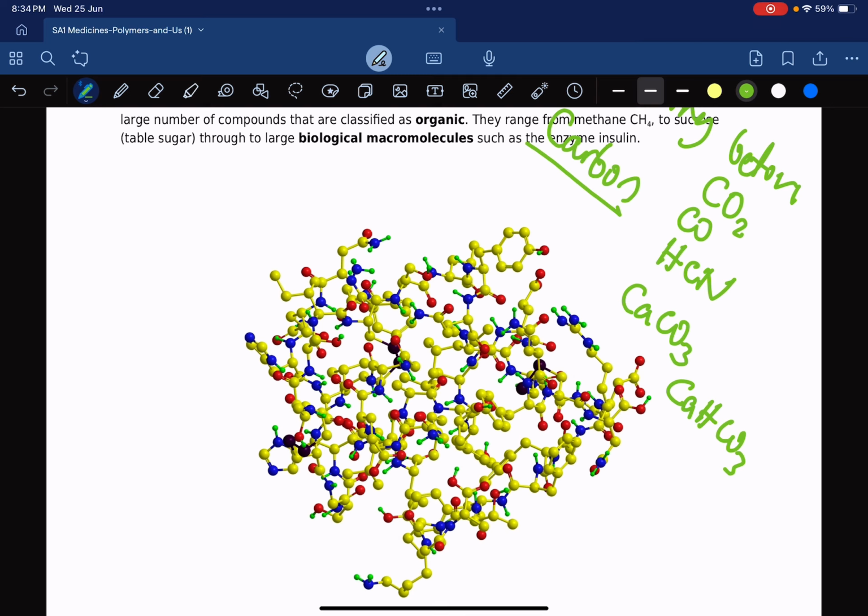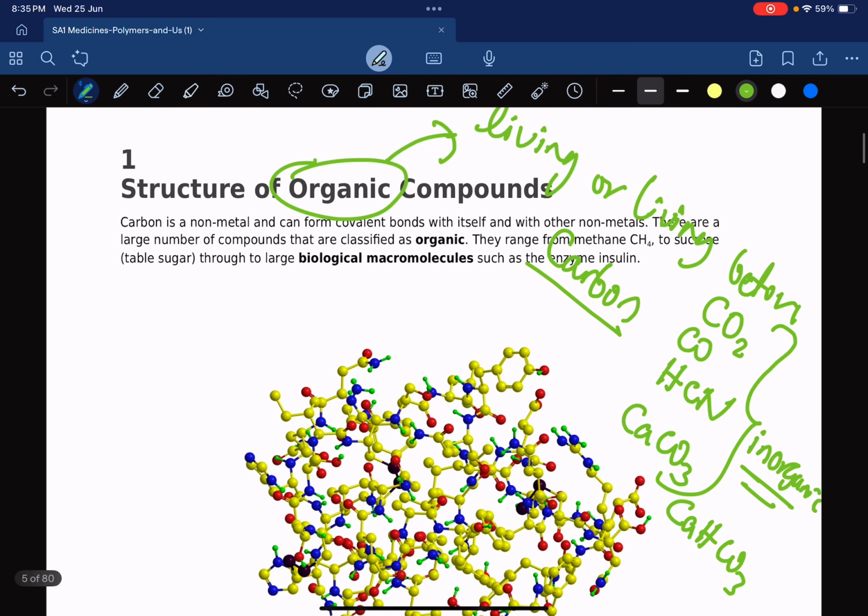Although they contain carbon, these are classified as inorganic. They exist naturally in the environment, and they did not come from an organic substance or something that used to be living. So whenever we say organic, please remember that it must contain carbon, and it should come from something which was living, is living, or was living before.